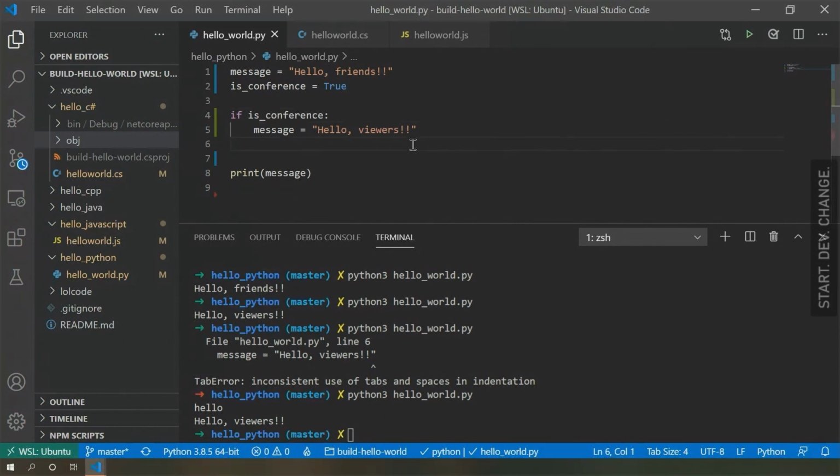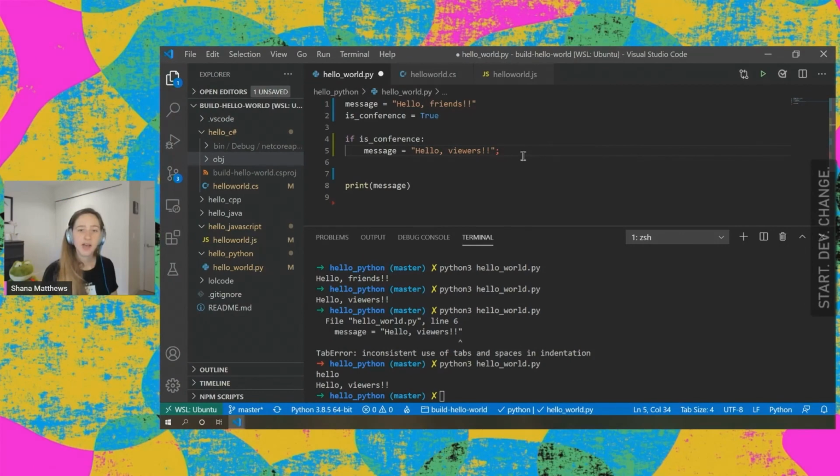Okay, cool. So another thing to mention that we'll maybe see more is that we don't use semicolons in Python. That's because, again, we try to keep it as simple as possible. So we don't use semicolons. We'll see those in other languages.